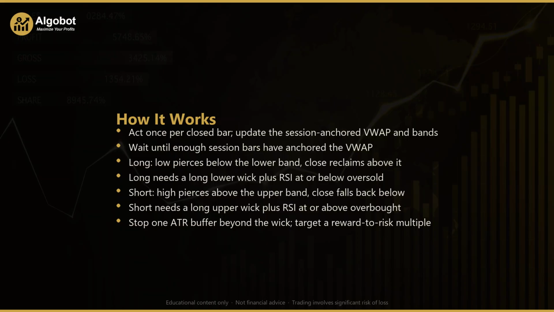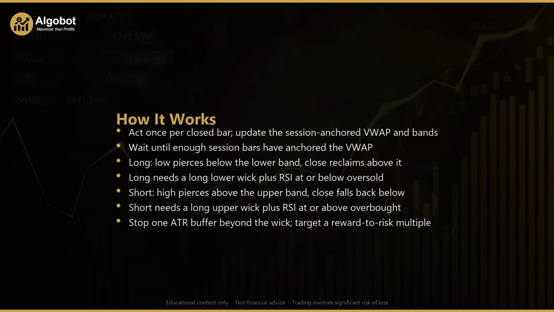From these running totals, it computes the VWAP and the volume-weighted standard deviation, then places the upper band at the VWAP plus a multiple of that deviation and the lower band the same distance below. By default, that multiple, the band multiple parameter, is 2. The strategy also waits until at least 8 bars have anchored the session, set by min session bars, so the VWAP has settled before any trade is considered.